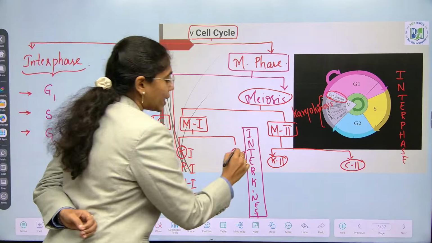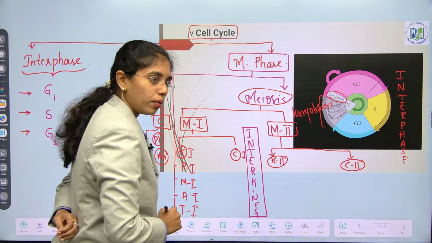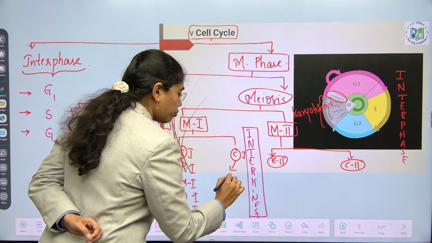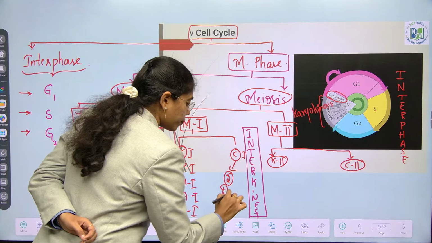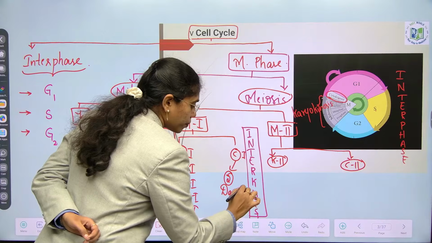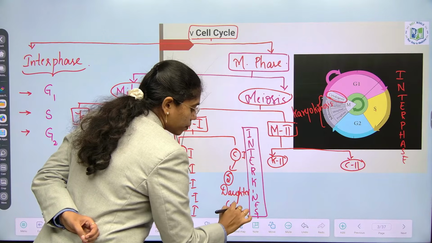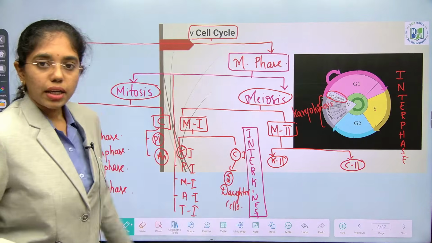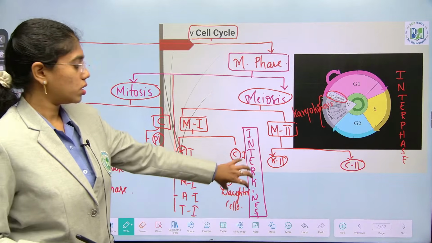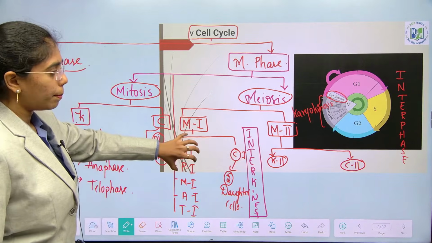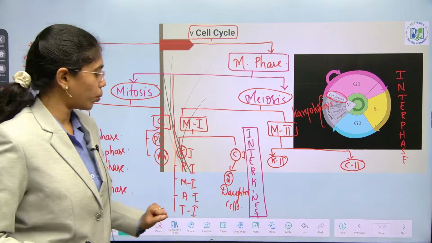So at the end of cytokinesis 1, 2 daughter cells are formed, which are interrupted by what? Interkinesis. This is the shortest phase between Meiosis I and Meiosis II.